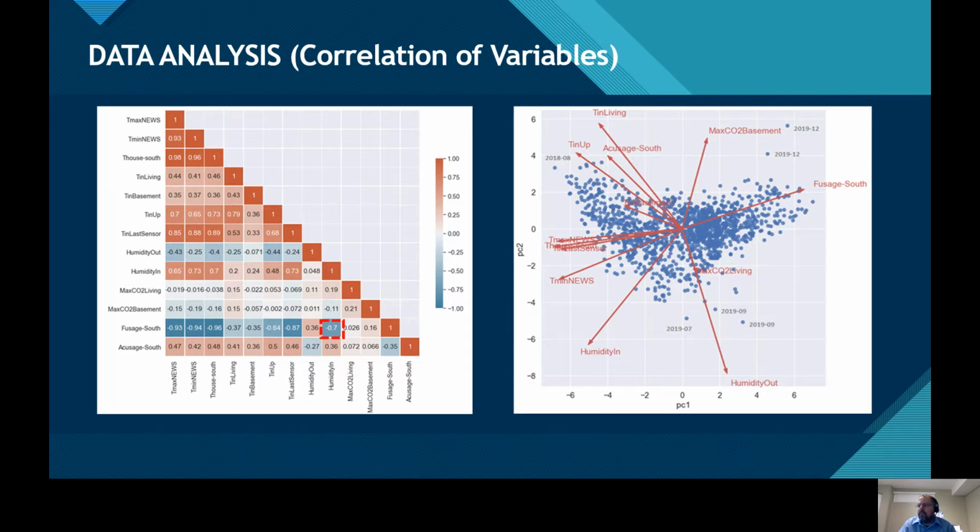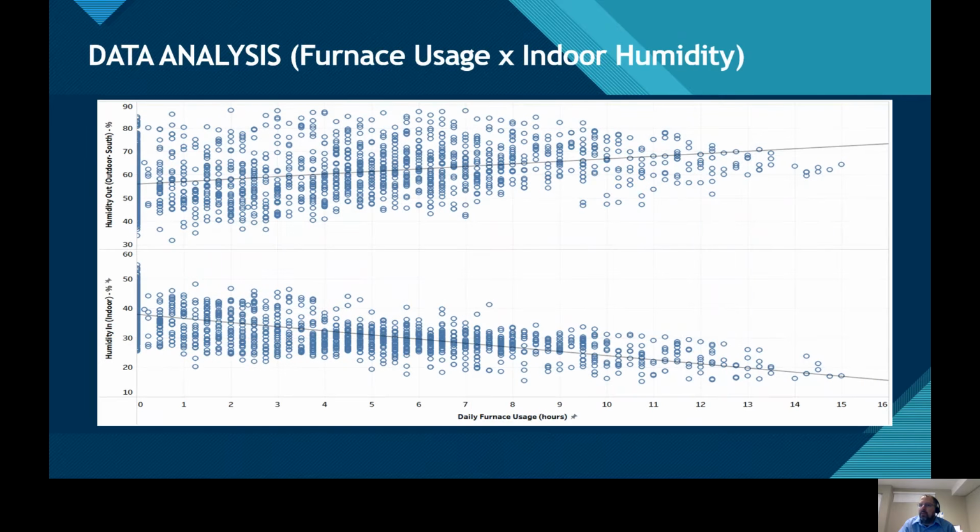In terms of correlations, to try to find other correlations, we plotted this Pearson's correlation heat map on the left and the PCA analysis on the right. I have highlighted here the furnace use versus the indoor humidity, which we can see is highly correlated in a negative way. So I decided to plot the outdoor humidity and the indoor humidity versus daily furnace use here. What we can see is that the more time the furnace is used, the lower the humidity inside my house, which is not consistent with the outdoor humidity.